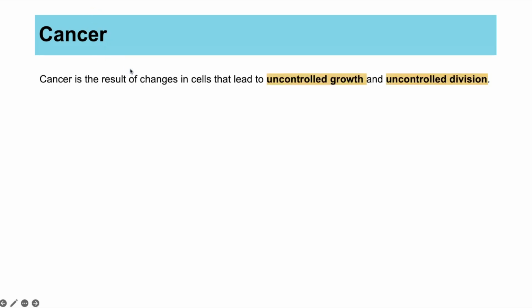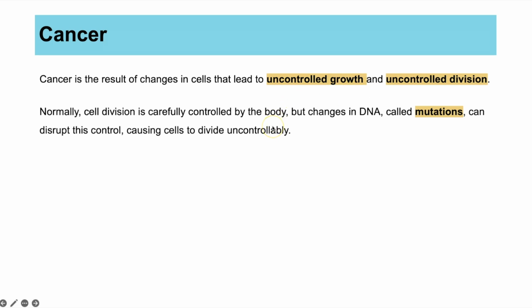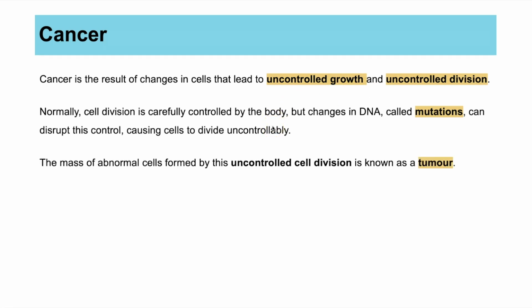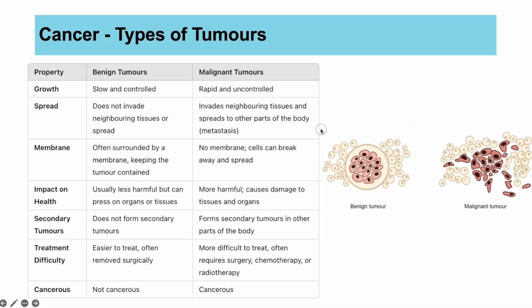And that leads us on to cancer. And you do need to know a little bit about cancer. So cancer is the result of changes in the cells. In particular, it's changes to the DNA in the cell, which results in uncontrolled cell division. So your cells just constantly divide. And because they are constantly dividing, it results in a tumour. And a tumour is a mass of abnormal cells, basically like a ball of cells that shouldn't be there. And it's because your cells are continually dividing, making more and more cells in a place you don't need those cells. And that uncontrolled cell division is because of mutations or changes in your DNA.